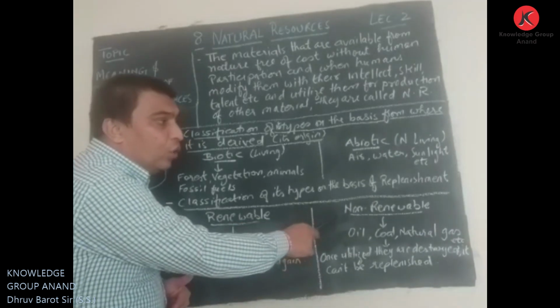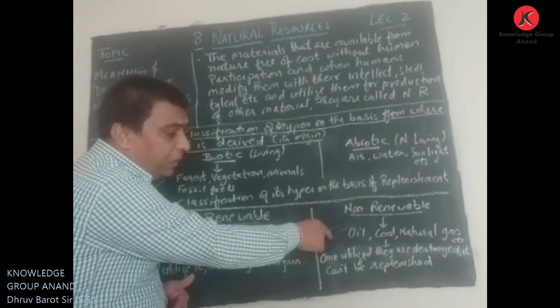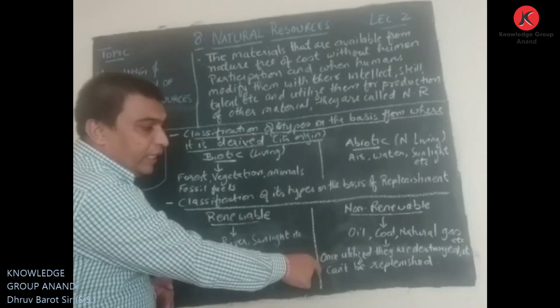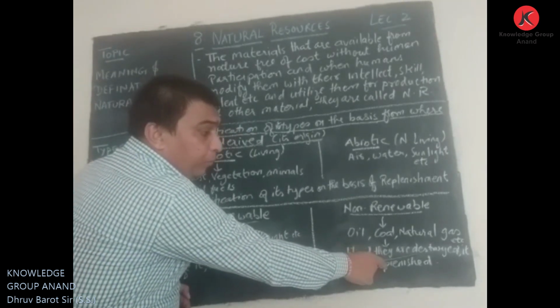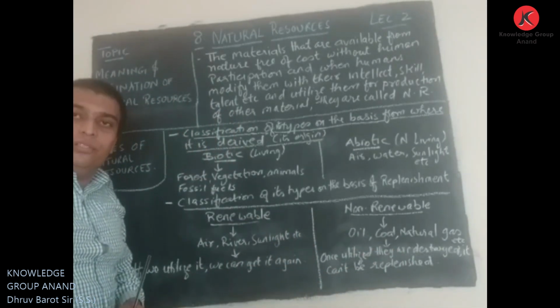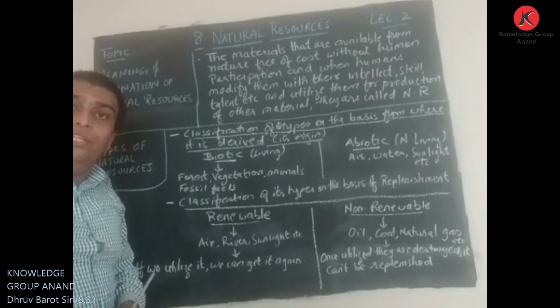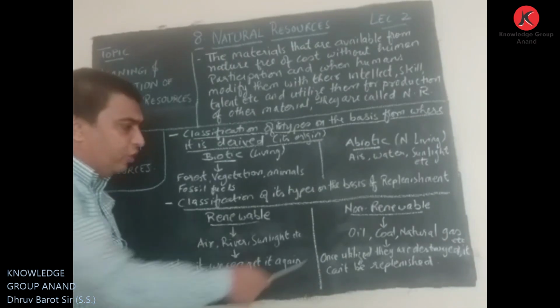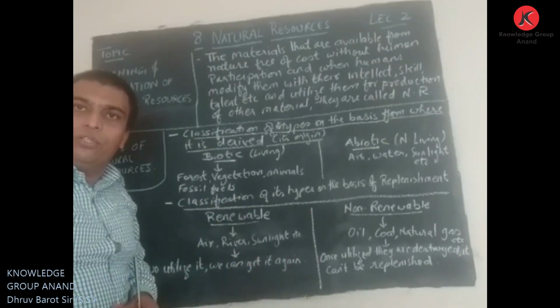What are non-renewable resources? Once utilized, they are destroyed. They can't be replenished, totally opposite of renewable resources.